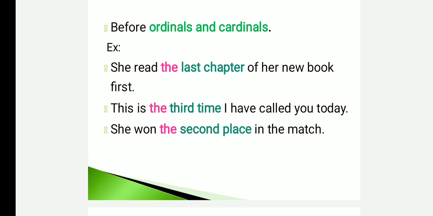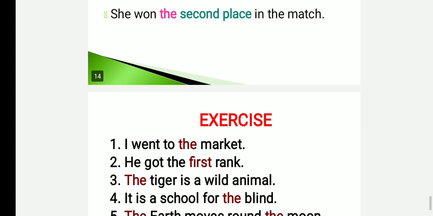We can use the article "the" before ordinals and cardinals. So ordinals is nothing but the last. Cardinal, the number, the first, second, third. So we can use the article "the" in front of the ordinals and cardinals which represent the position. She read the last chapter of her new book. This is the third time I have called you today. She won the second place in the match. So we can use the article "the" in front of the cardinals and ordinals which represent the number.